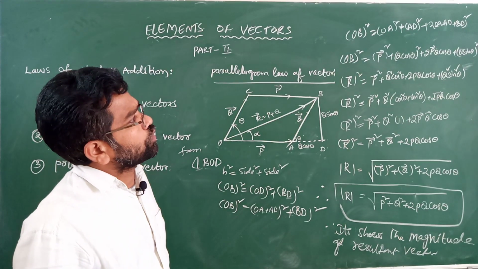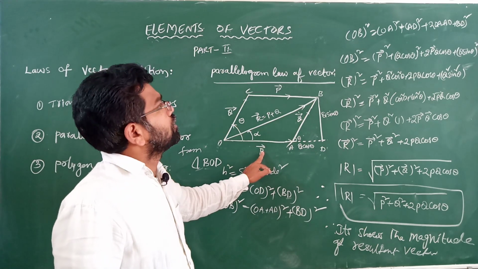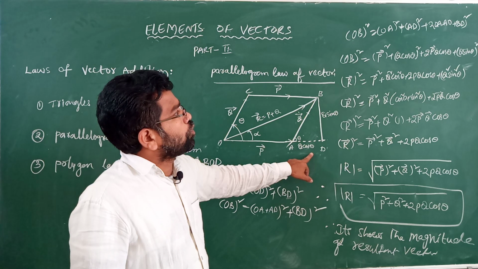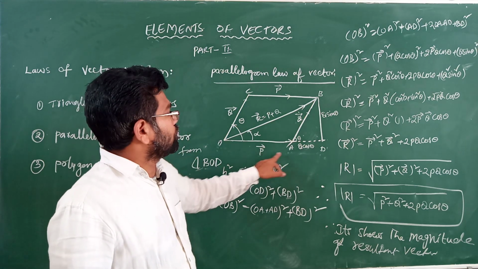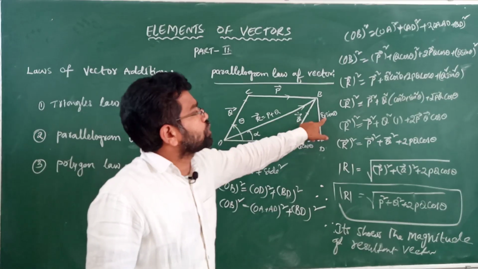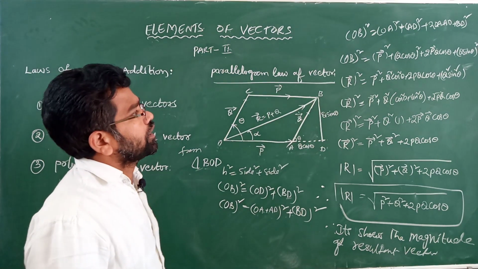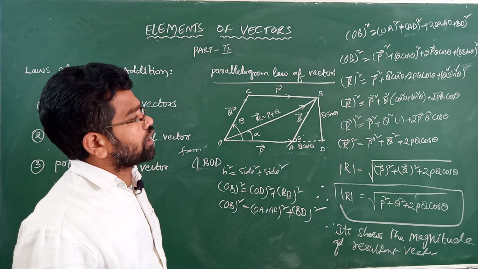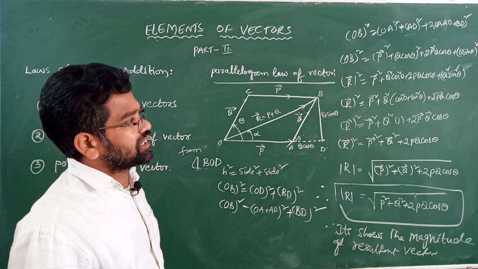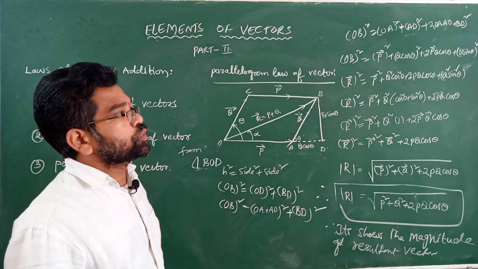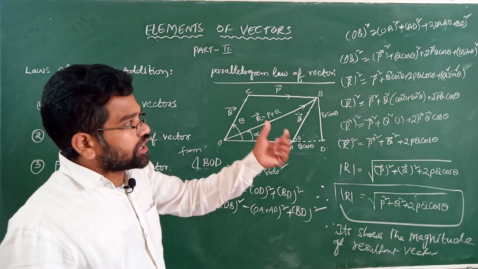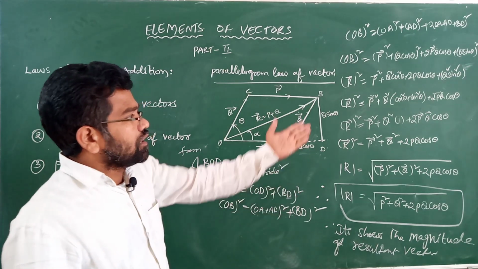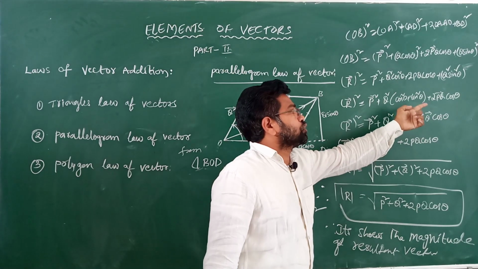OB square is equal to OA, whose value according to the diagram is P, AD value is Q cos theta, and BD value is Q sin theta. We can substitute here. After substituting we get mod r square is equal to P square plus Q square cos square theta plus 2PQ cos theta plus Q square sin square theta. Here Q square is common in both, so we take Q square common: cos square theta plus sin square theta, plus 2PQ cos theta.